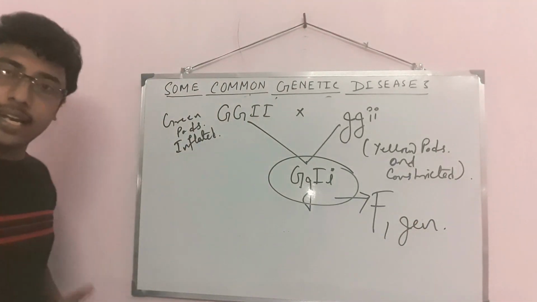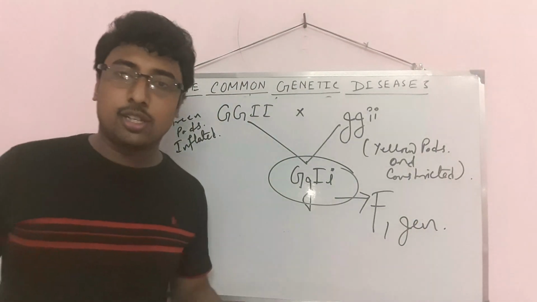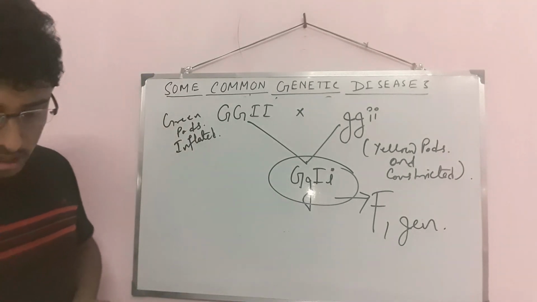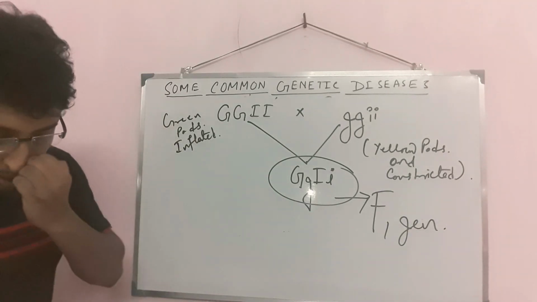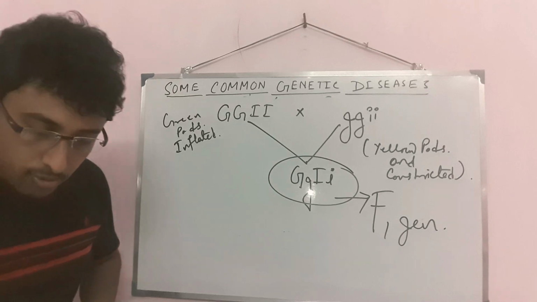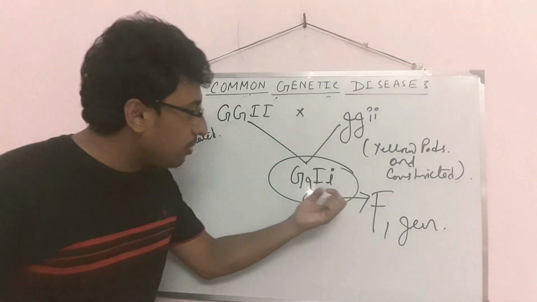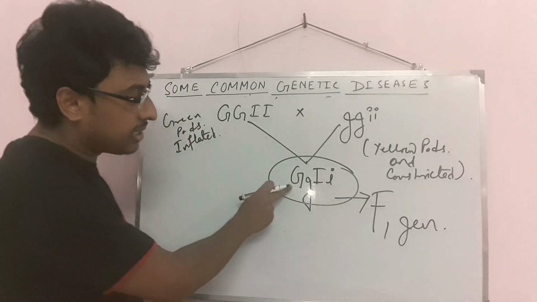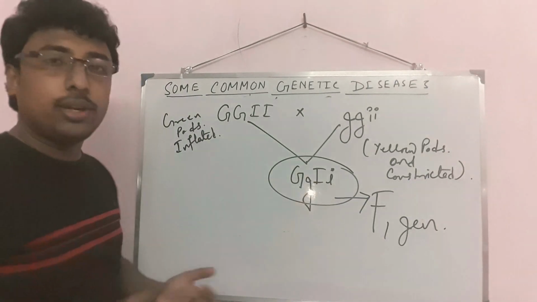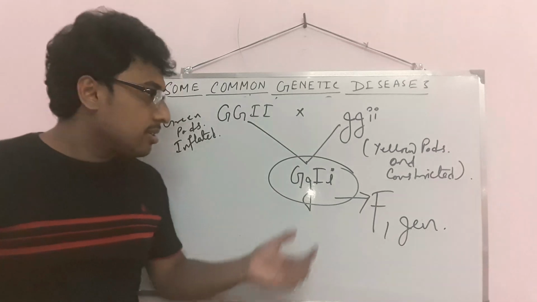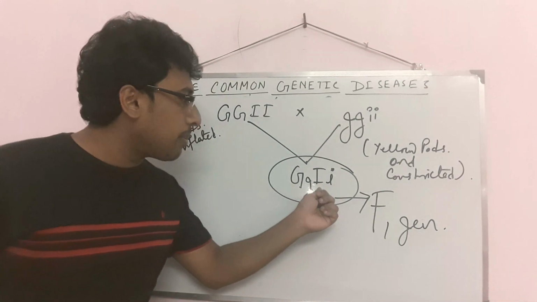So you know that is a dihybrid cross, that is in the F1 generation. Now the question is: give the phenotype and genotype of the F1 generation. So what will be the phenotype and what will be the genotype? Look at the structure: capital G, capital I, small I. So it is the genotype. Very easy. So what is the genotype? Capital G, capital I, small I.